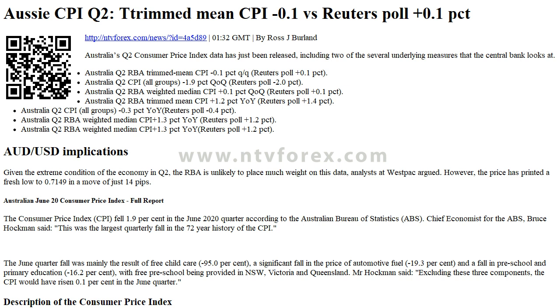Description of the Consumer Price Index. The Consumer Price Index released by the RBA and republished by the Australian Bureau of Statistics is a measure of price movements by the comparison between the retail prices of a representative shopping basket of goods and services. The trimmed mean is calculated as the weighted mean of the central 70% of the quarterly price change distribution of all CPI components, with the annual rates based on compounded quarterly calculations.